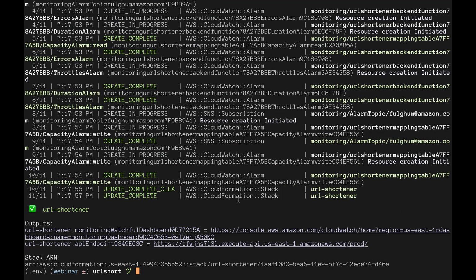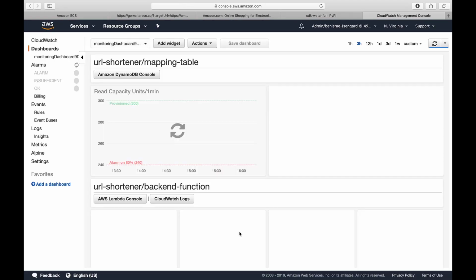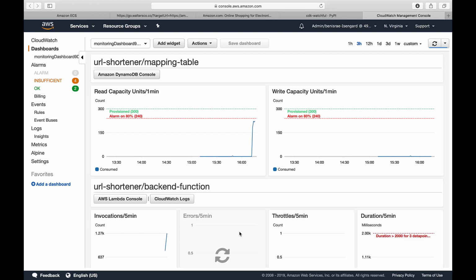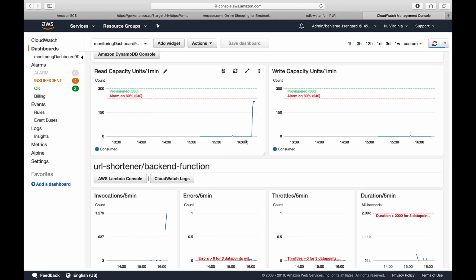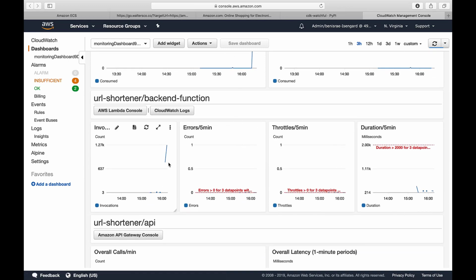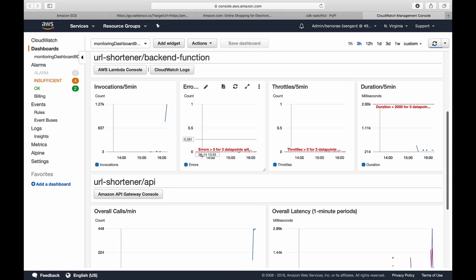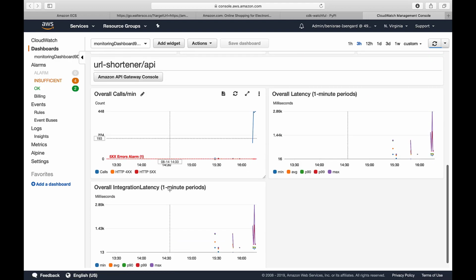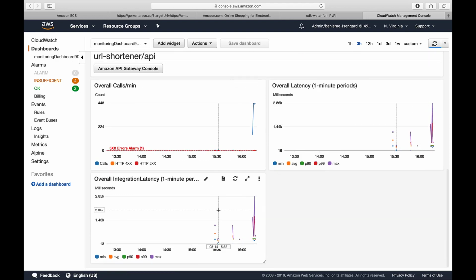Okay, so let's see if our little, I even get a little link here for the dashboard. That's pretty neat. Boom. Cool. So we've got our little mapping table. This is Dynamo table monitoring. We can even see that it started getting some traffic here. We see the backend function getting some invocations. We see the API gateway getting overall calls, latency. Perfect. This is what we need.